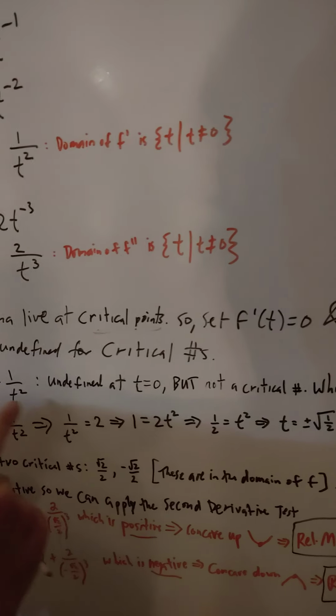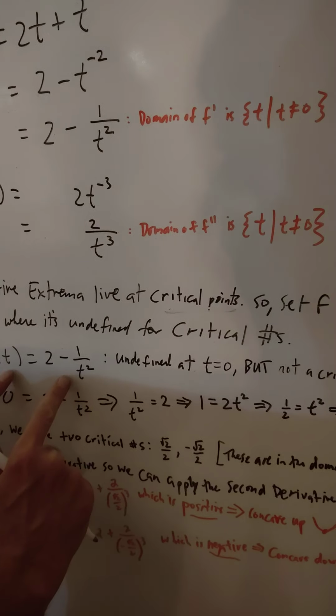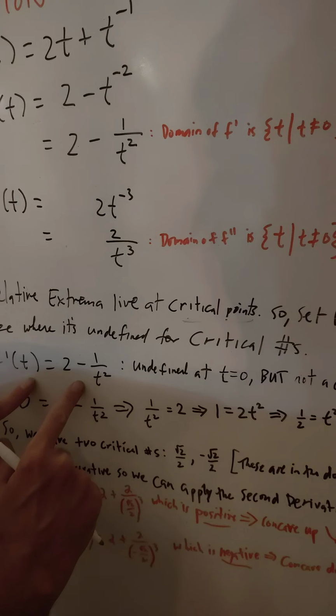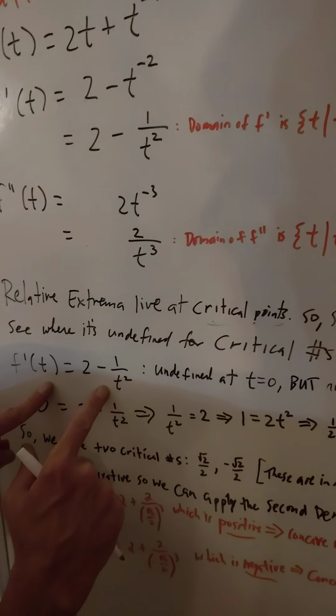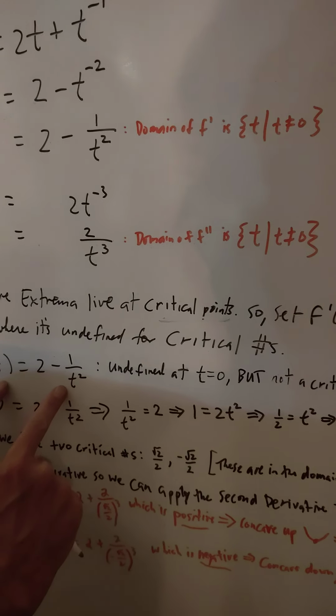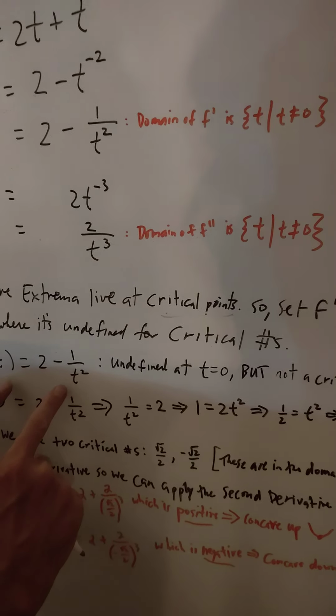Because t equals 0 is not in the domain of f, the original function.